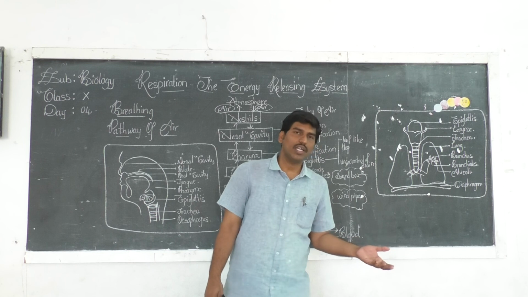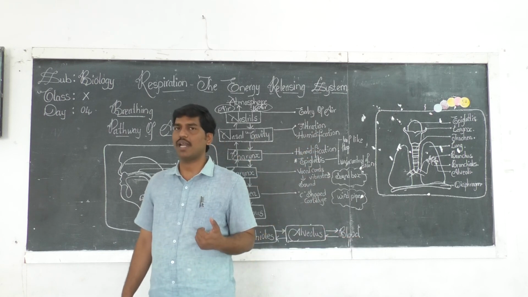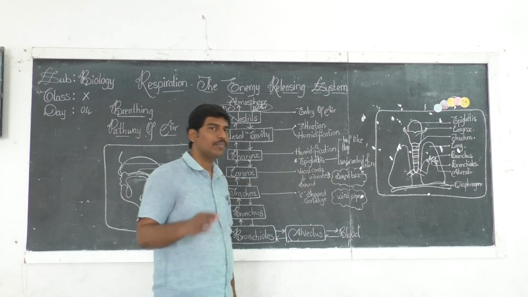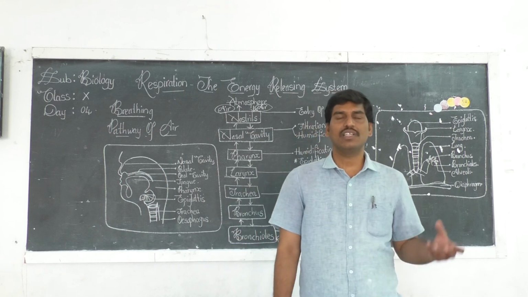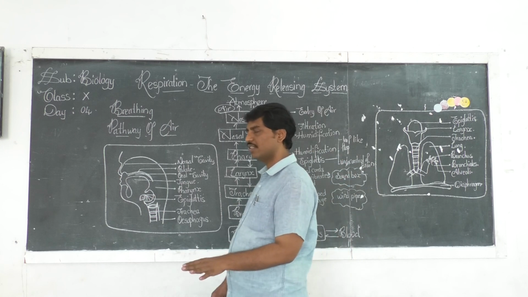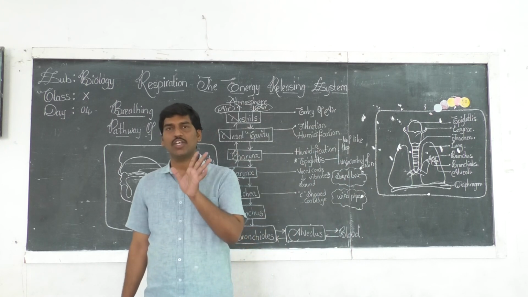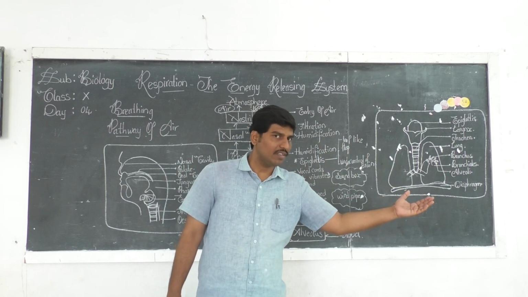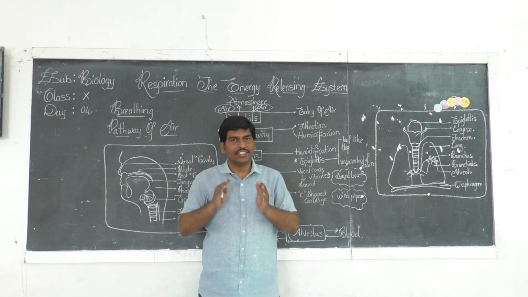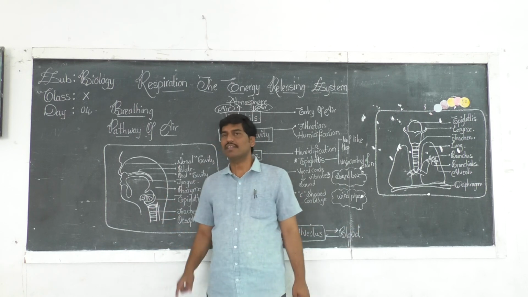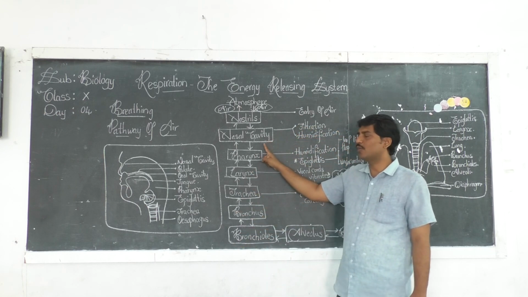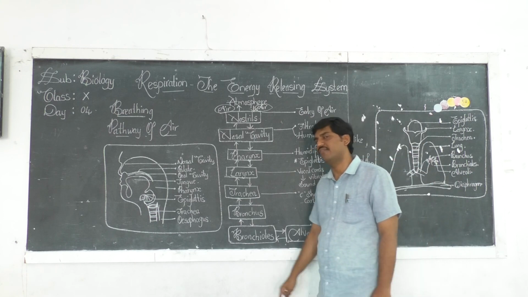Look, the air being taken into our body should be adjusted to our body temperature. For example, during the summer season the air is extremely hot, whereas during the winter season the air is extremely cool. Now, the hot air in the summer and similarly the cold air in the winter should be adjusted to our body temperature.